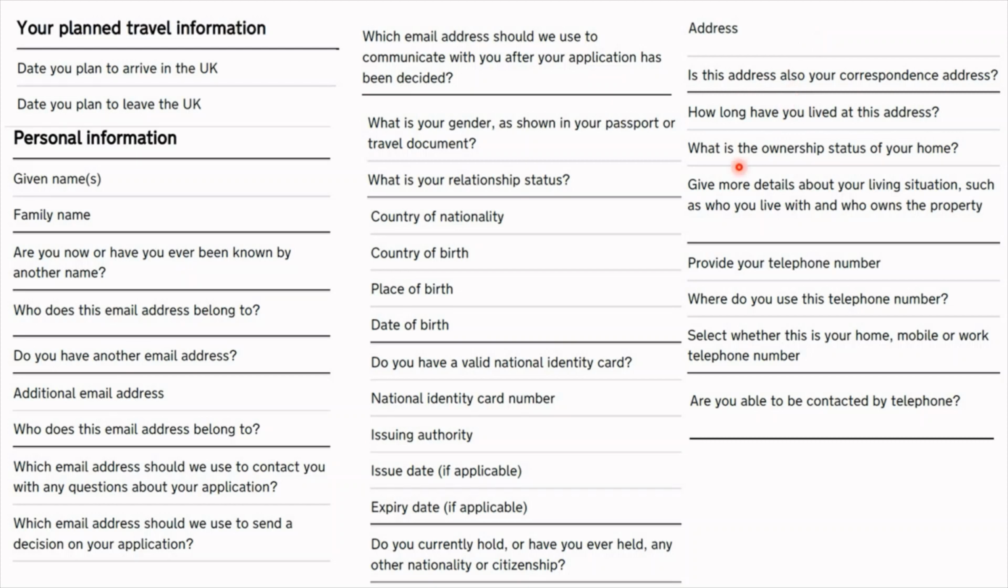I provided those. Now here are the two interesting questions. What is the ownership status of your home? Obviously I didn't own the home, so I just wrote that the home was in my mother's name. And the next question was, give more details about your living situation, such as who you live with and who owns the property. All I said was the property is in my mother's name and I live with my mom, dad, brother, and so on. That was pretty much it. I provided my mobile phone number and I filled out the details as they applied to me.